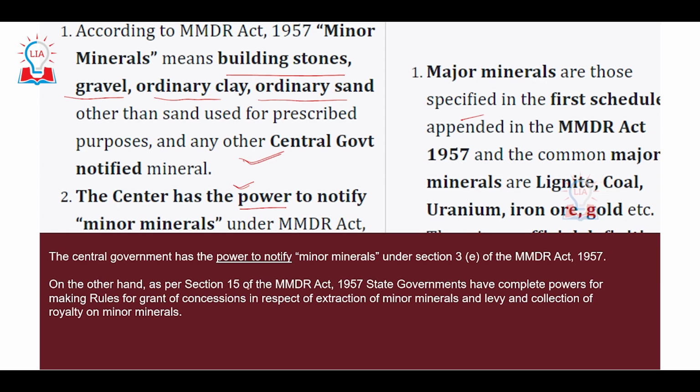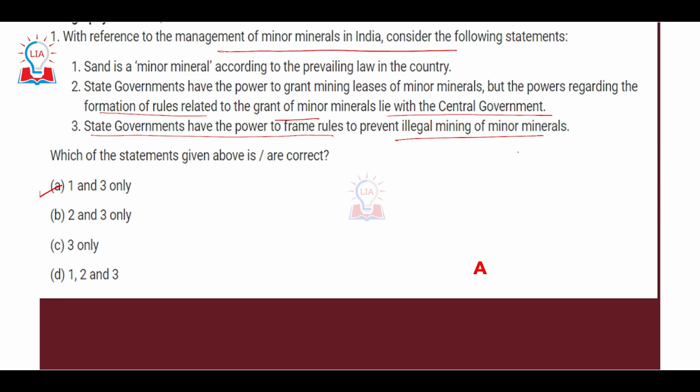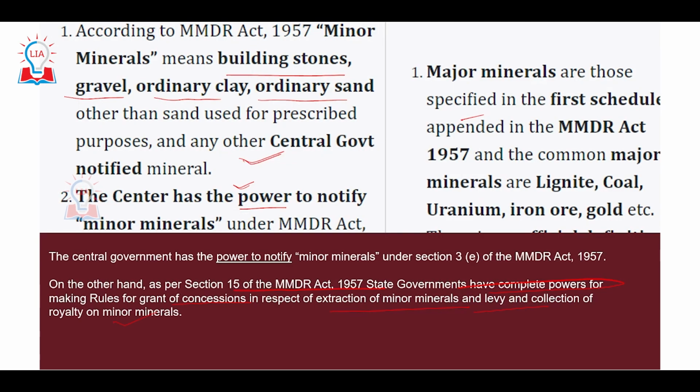However, as per Section 15 of the MMDR Act, state governments have complete powers for making rules for the grant of concessions in respect of extraction of minor minerals, and for levy and collection of royalty on minor minerals. That is why the second statement, that formation of rules related to the grant of minor minerals lies with the central government, is incorrect. It lies within the domain of the state government. Sand, as per the MMDR Act, is a minor mineral, and the state governments have power to frame rules to prevent illegal mining of minor minerals. So statements 1 and 3 are correct.